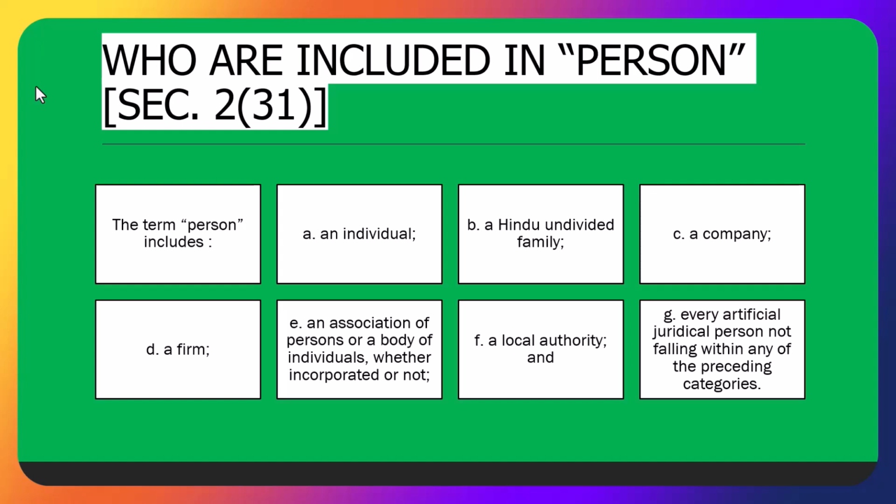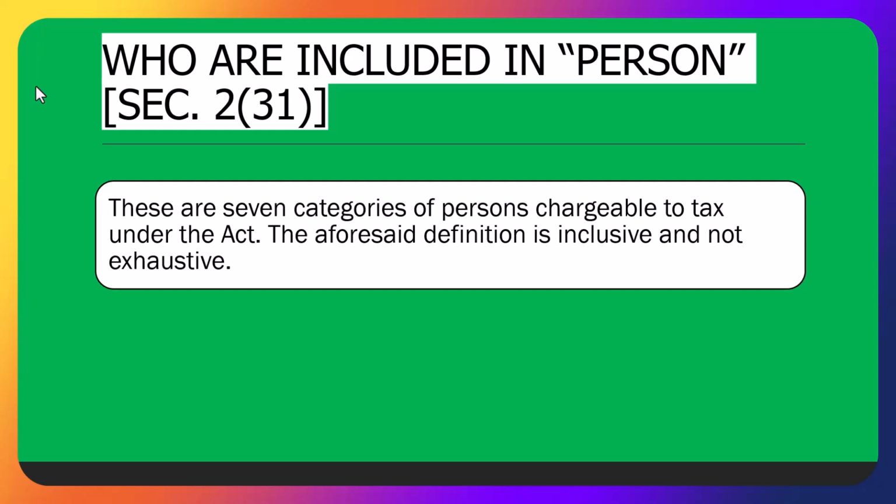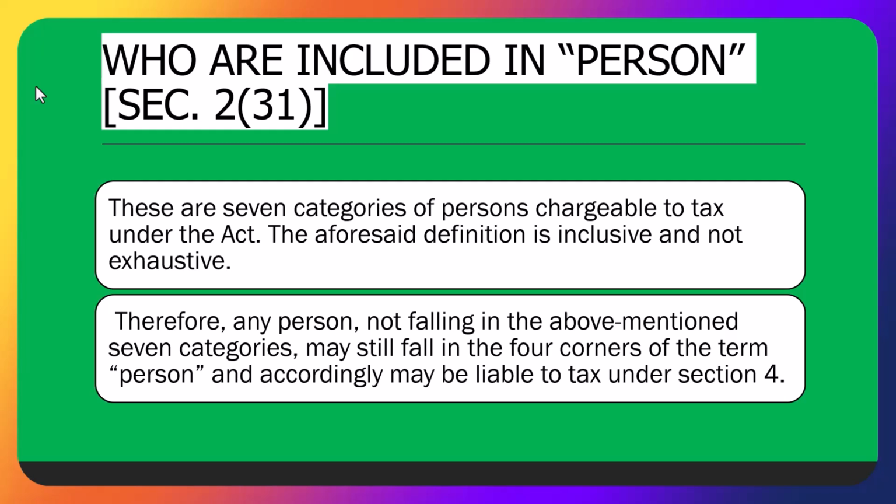For us, the Finance Act 2025 is not relevant because it will start only from 1st April 2025. All the income which I am going to earn in the next year will be taxable in the next year. But for our learning, the Finance Act 2024 is very relevant, because this is the previous year. For all the income which I am going to earn in this current year, the previous year, I will be assessed. That means I have to pay tax, I have to file my return, and the income tax office is going to assess my return.